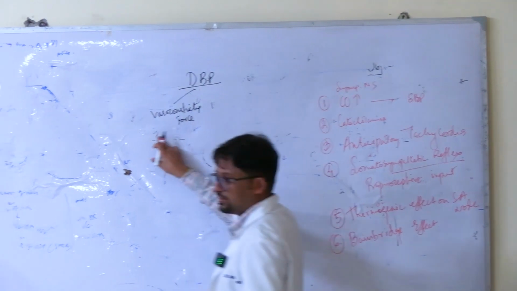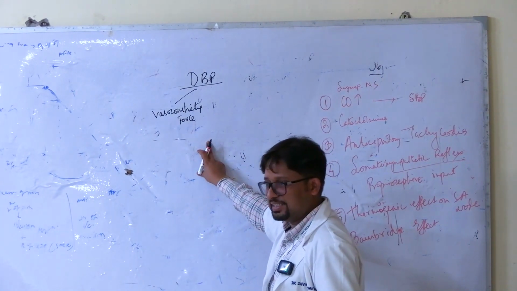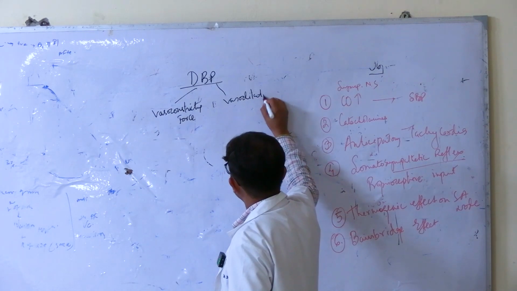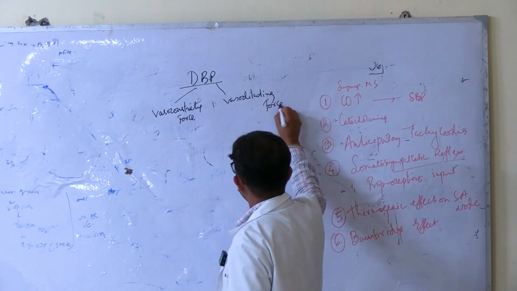If this is more dominant, diastolic will increase. The other is a vasodilating force. If this is dominant, the blood pressure will fall.